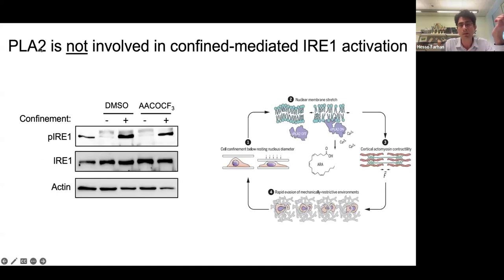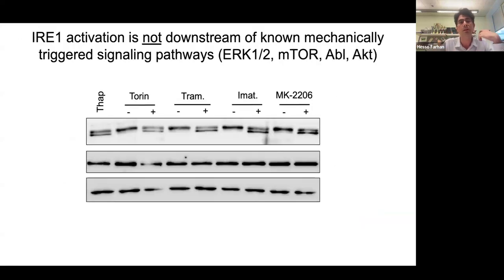Is it downstream of cPLA2, which was known to be an organelle-based mechanosensitive molecule? It is not. When you block cPLA2, you still see IRE1 phosphorylation at almost the same level as control-treated cells. So IRE1 is activated independently of cPLA2, and is also independent of TOR, ERK, ABL, and AKT, which are all kinases activated downstream of compressive stress.